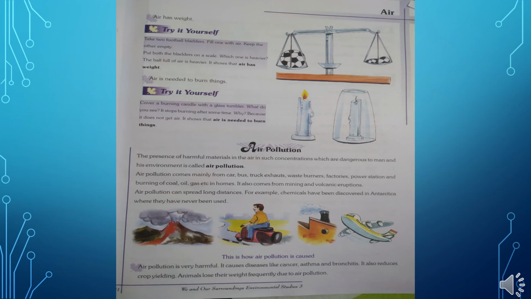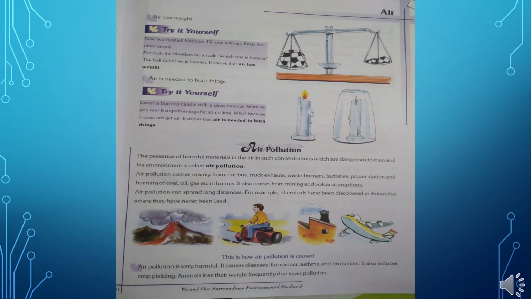And the factories, power stations and burning of coal, oil, gases: when the production process is going on, there are some harmful substances which are released by the factories through chimneys, and that air goes to the atmosphere which pollutes our air.